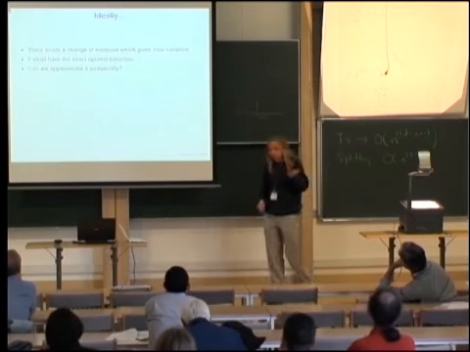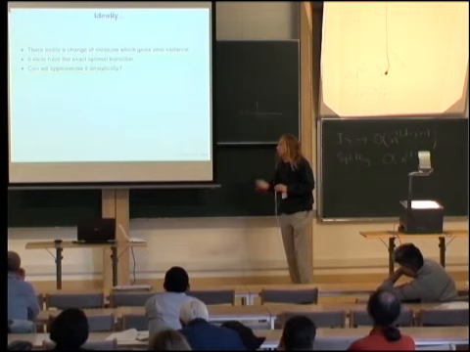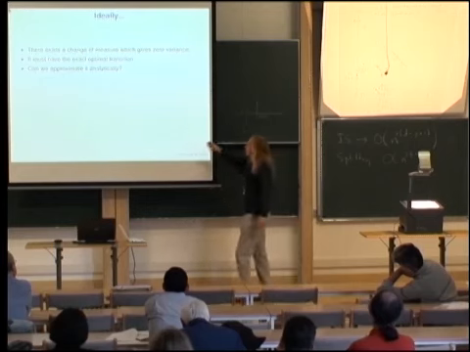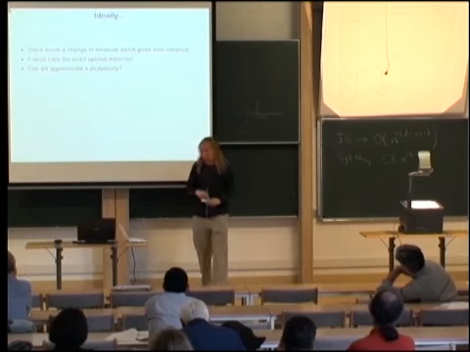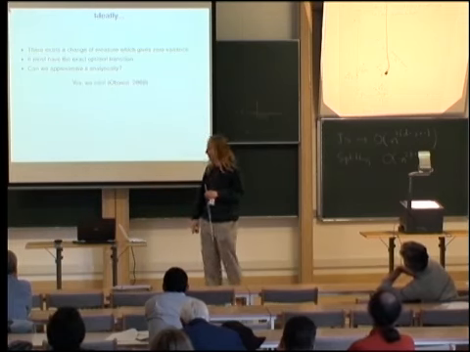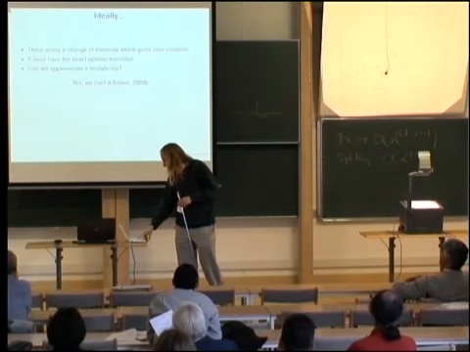Well, it's known that for importance sampling there's always a change of measure which gives 0 variance. That change of measure obviously must have exactly the right change from one to the other. But it's impossible to compute. Basically, if you can compute the 0 variance change of measure, then you no longer need to do your simulation. But perhaps we can approximate it analytically. Well, that's a question, and it turns out that yes, we can do that. So how do we do that?